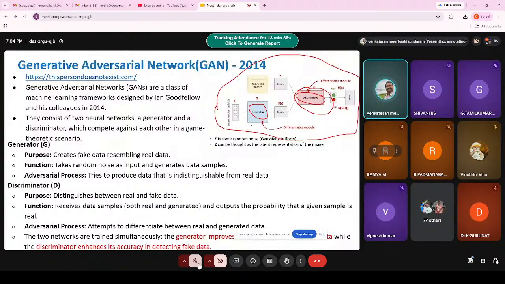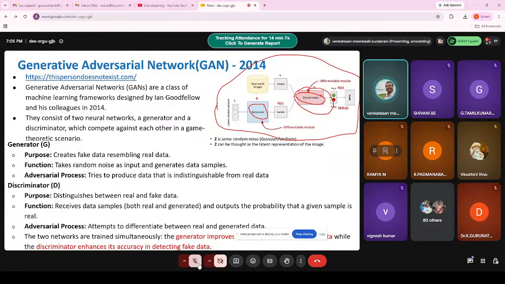The generator generates the samples, and the discriminator takes that as one input and the original data samples as the other. Both are given as input to the discriminator: the original input and the samples generated by the generator. The discriminator's job is to compare these two data and discriminate real or fake.